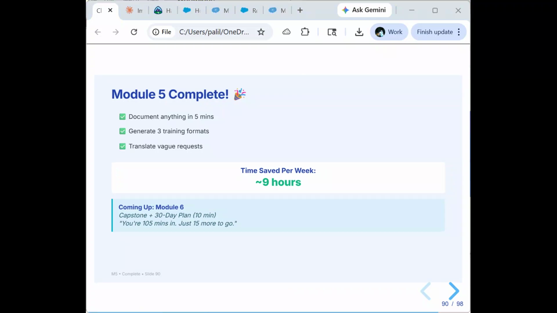So, module 5 is done now. There were 3 career-multiplying skills which we learned: document anything in 5 minutes, generate 3 user training formats from one prompt, and translate any vague request into clarity. Time saved per week is realistically almost 8 to 9 hours. That's more than a full work day every week. Coming up in module 6 is a capstone. We are going to apply everything we learned in a 5 minute challenge that proves how transformed your workflow is.